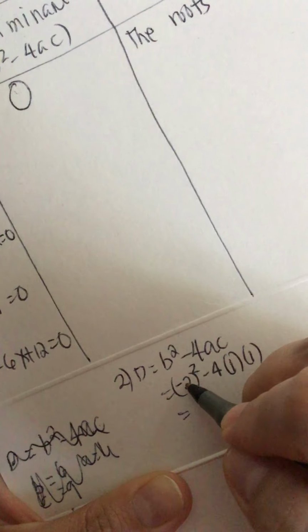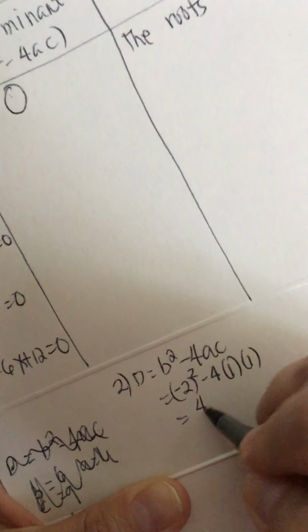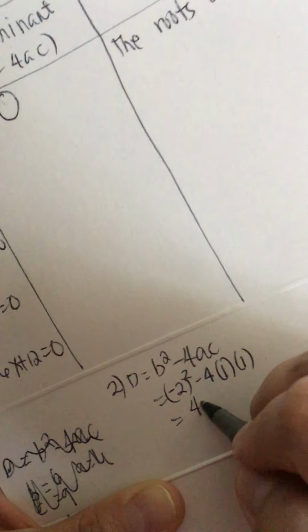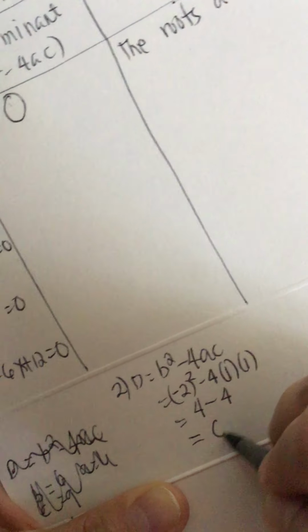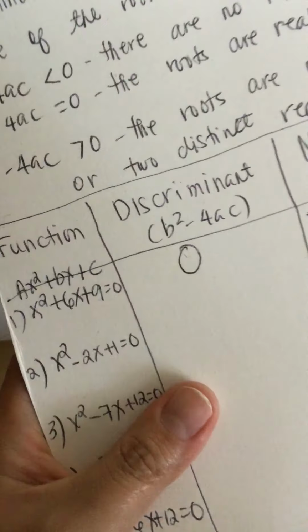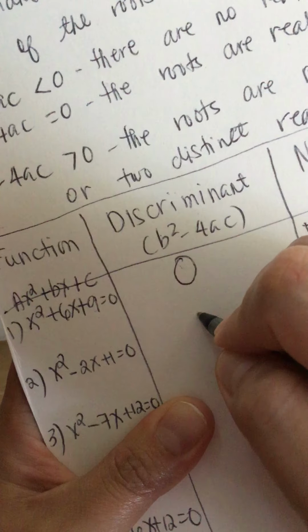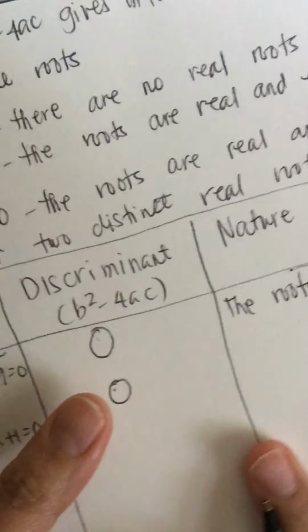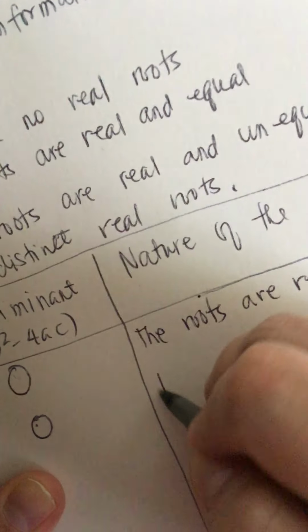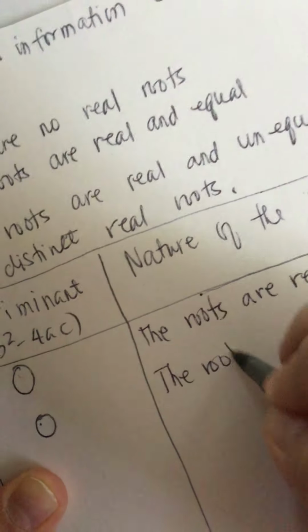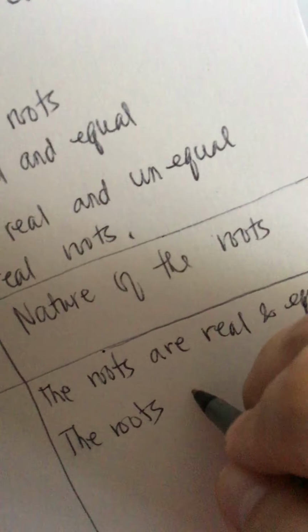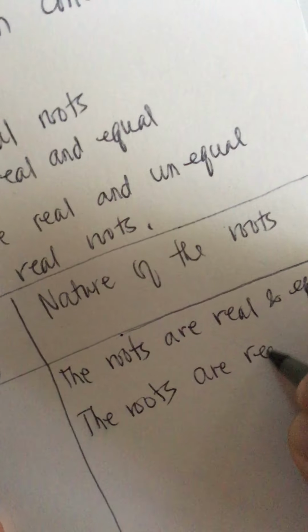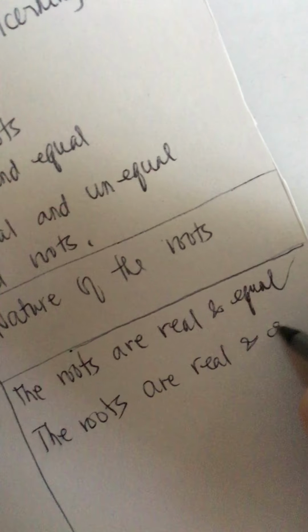So, this is equal to minus 2 times minus 2 is a plus 4. And then 4 times 1 times 1 is a 4. So, it's also a 0. So, ang kanyang discriminant ay also 0. And when it's 0, the roots are real and equal.